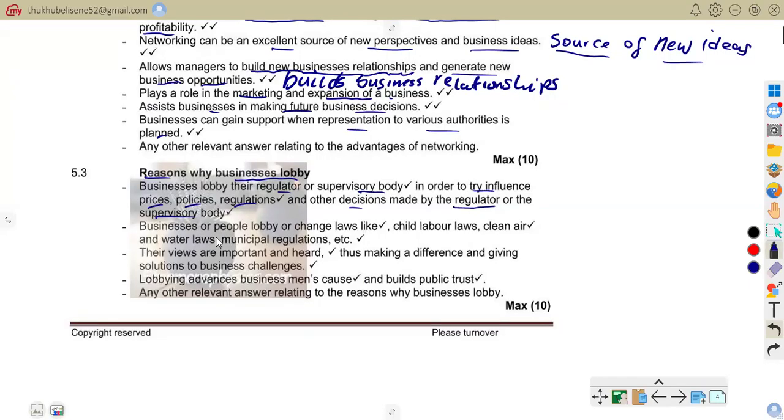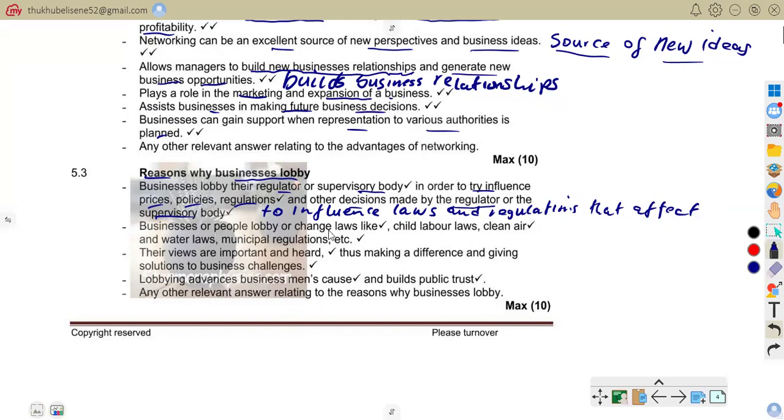In short, businesses lobby because they want to influence laws and regulations that affect them. That is the first reason why businesses lobby. For example, taxi associations lobbying government for new transport regulations.